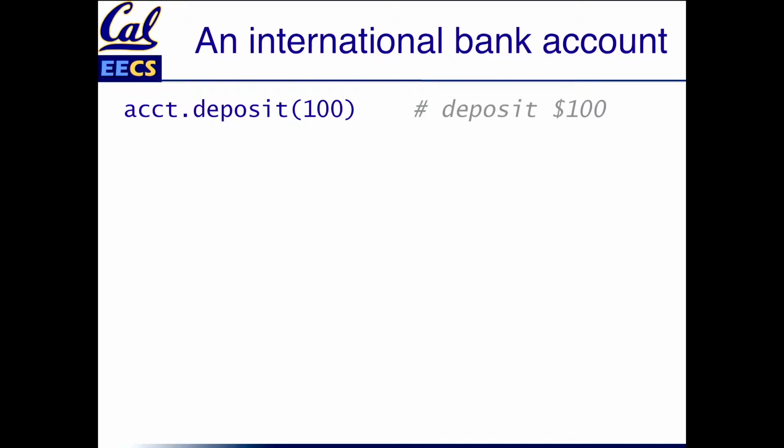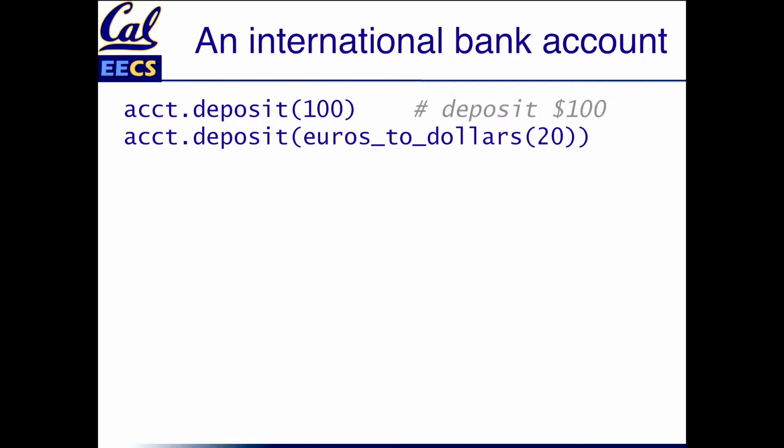We want to be able to deposit other currencies. So we can already say deposit $100. It'd be nice if we could deposit, let's say, euros. So we could deposit euros to dollars 20, but that's pretty ugly. That looks like something a programmer might write. 20 euros is like a dollar in today's currency or something. OK, so that's ugly. What else might we do?